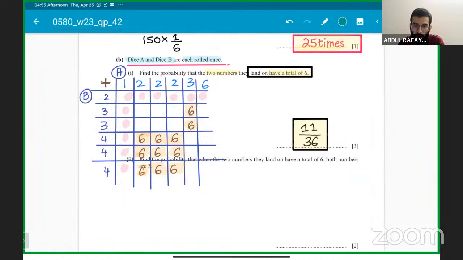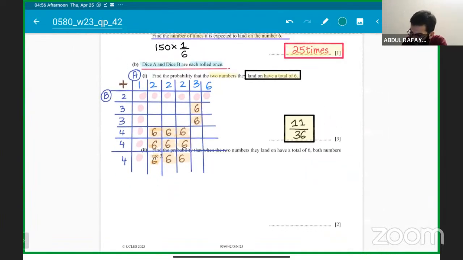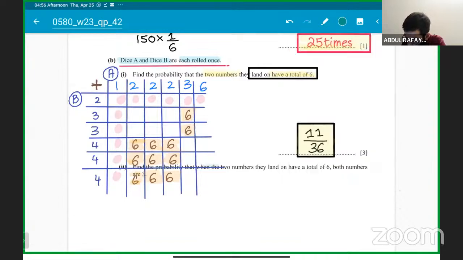And then you add them, whichever two are giving you 6. So 4 plus 2 will give us 6, or 2 plus 4, and 3 plus 3 will give us 6. These are the only two possibilities. Next we have to find out the probability. Guys, anyone have any questions? Can I get response? Very important part, we haven't done this before.